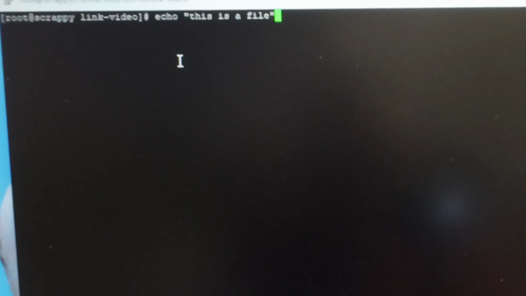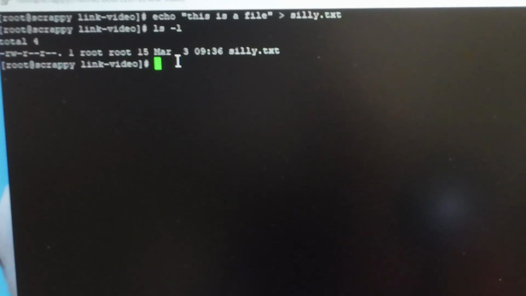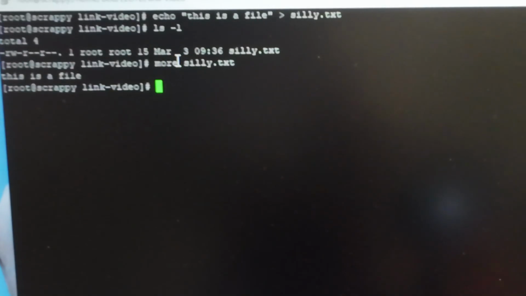First, I'll create a simple file. Echo "this is a file" and we're going to echo this to silly.txt. All right. Let's do an ls -l. We can see that we have a file there. We'll do more on that file, and it says this is a file.